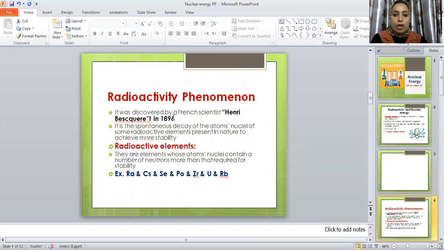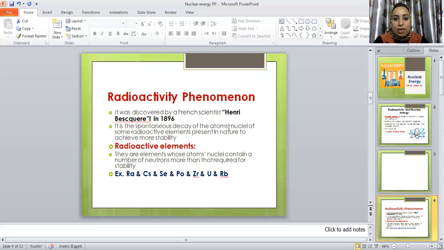We have to recognize the radioactivity phenomenon. The radioactivity phenomenon was discovered by Henri Becquerel, a French scientist, in 1896. What is the meaning of radioactivity? It is the spontaneous decay of the atomic nuclei of some radioactive elements naturally present in the environment.